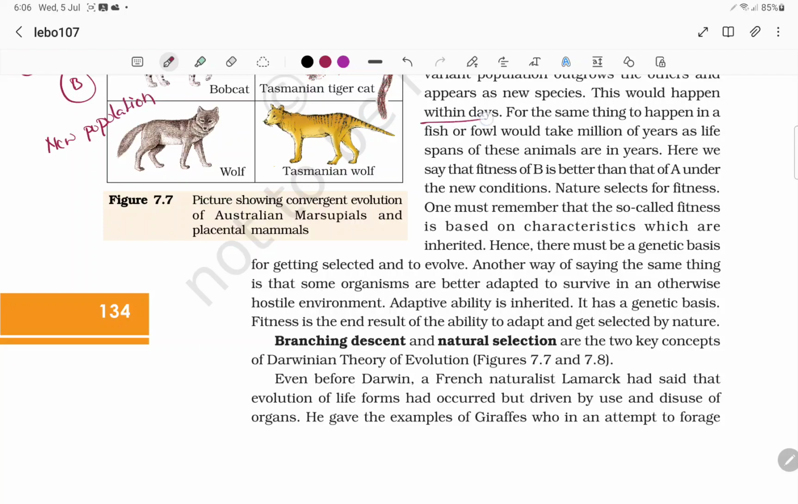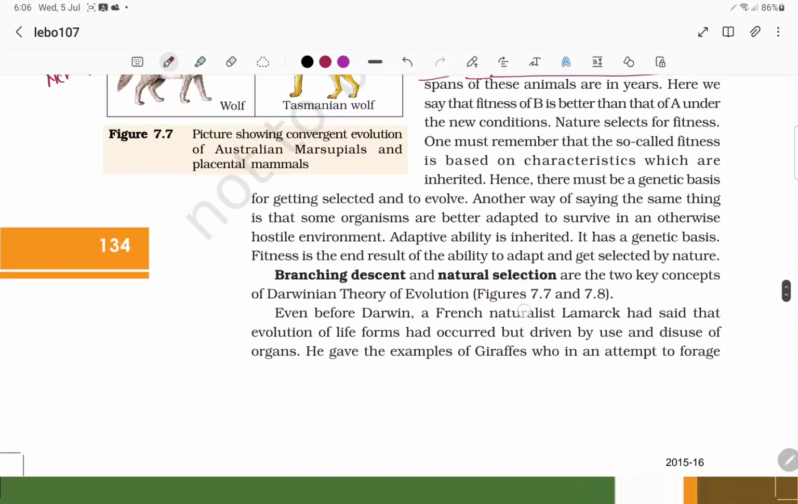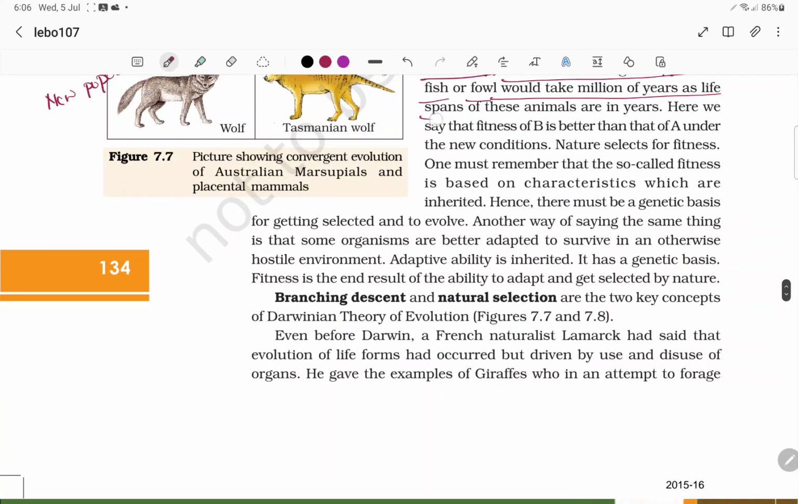This would happen within days. But the same thing in a fish or fowl would take millions of years. In bacteria it takes days, but millions of years for fish and fowl, because the lifespan is longer in years. Here we say that the fitness of B is better than the fitness of A. Whatever survived with the change in medium would be far better adapted to the new conditions.